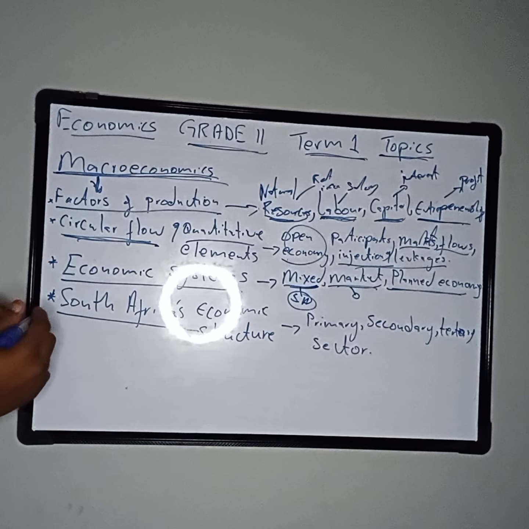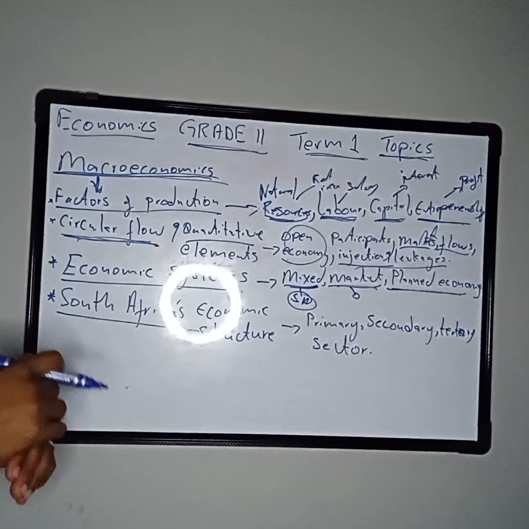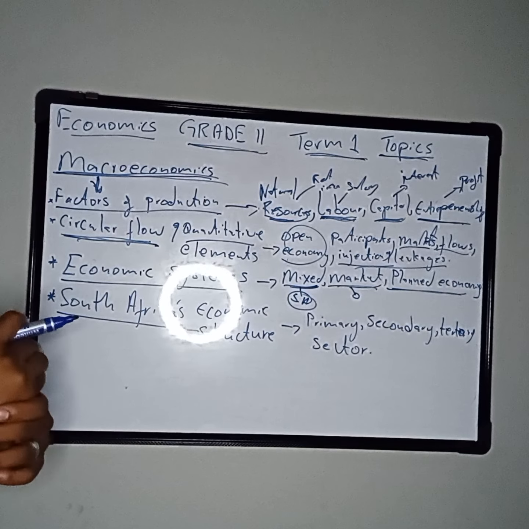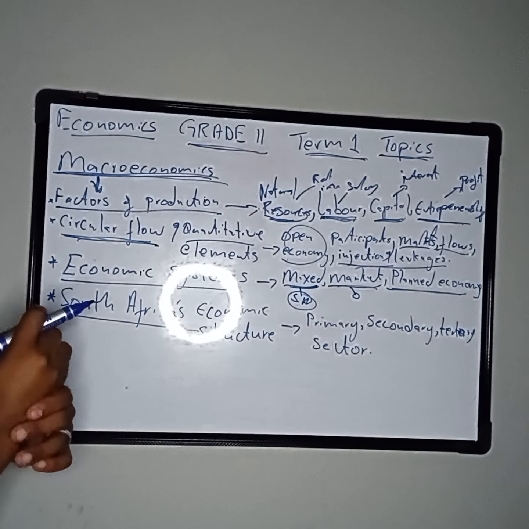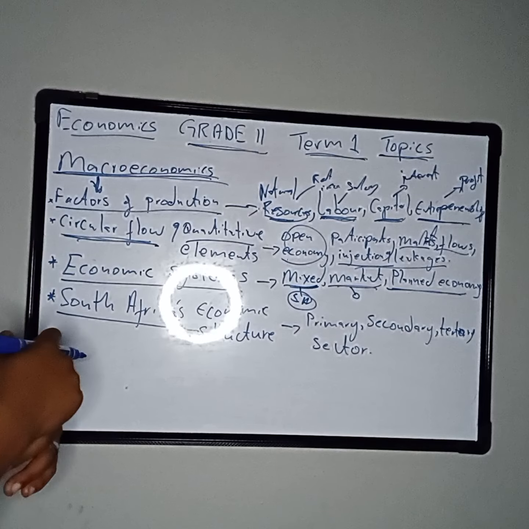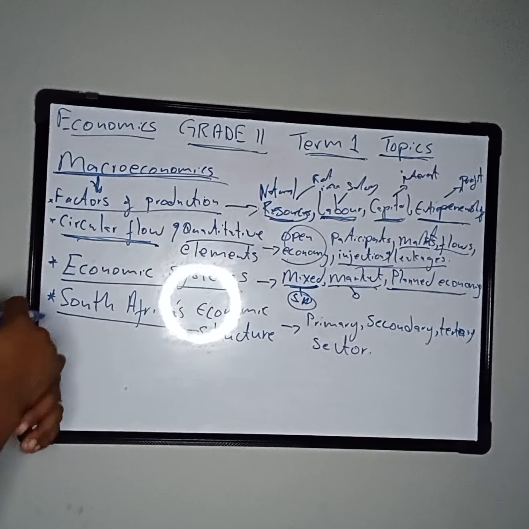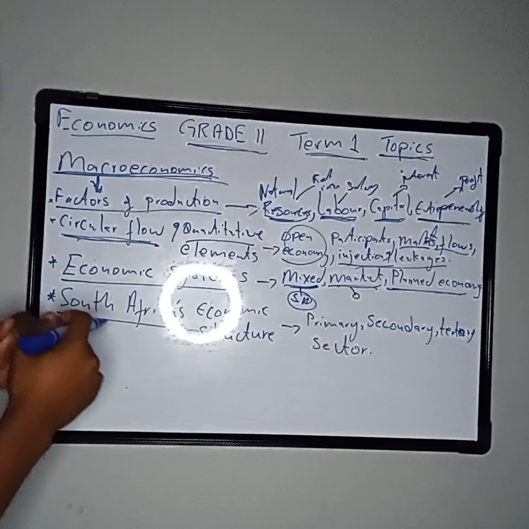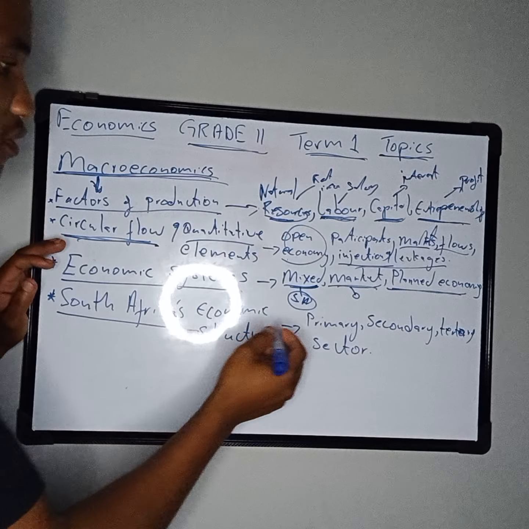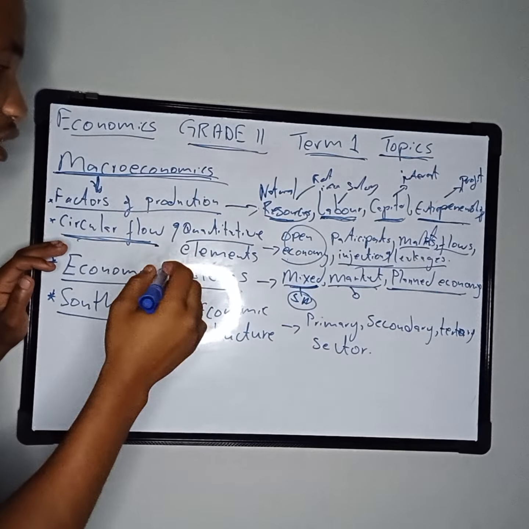And then the last subtopic under macroeconomics term 1 grade 11 is called South Africa's economic structure. It's a very simple topic. I have taught it in grade 8 EMS, grade 9 and grade 10 economics. It's about the structure of our economy, whereby we have these 3 economic sectors.